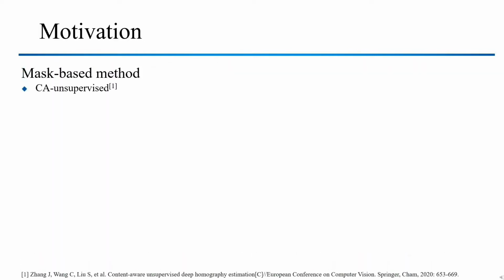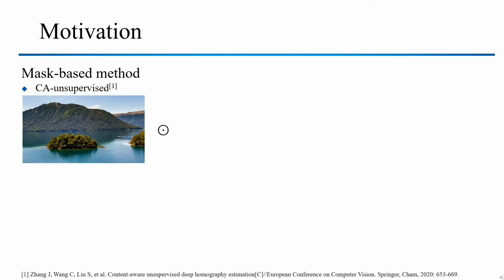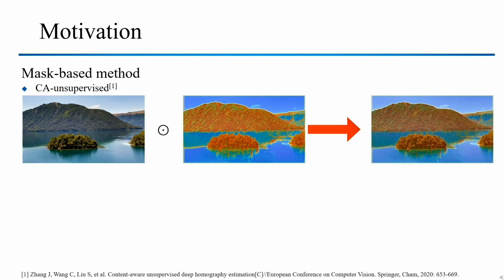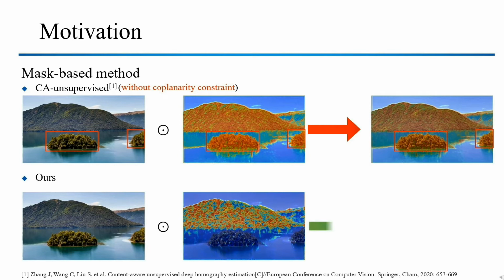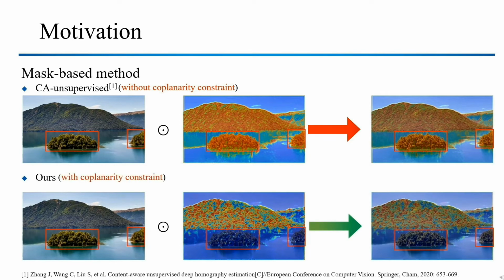Recently, Zhang et al. proposed a content-aware homography estimation method for learning the mask that indicates the positions of inliers automatically. Their predicted masks are implicitly optimized as a side product of homography estimation and lack explicit guidance, which means they cannot address the plane-induced parallax elegantly. Thus, we design a Coplanarity-Aware GAN to impose the coplanarity constraint on the masks, guiding the network to focus on the dominant plane instead of all planes.